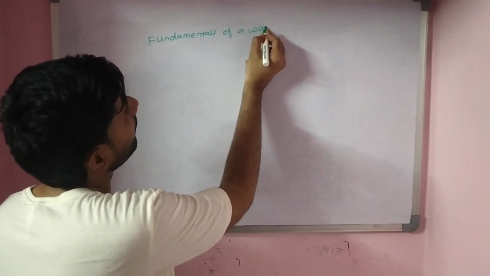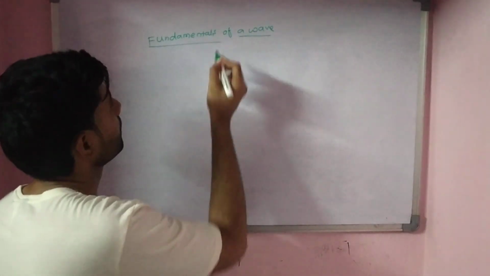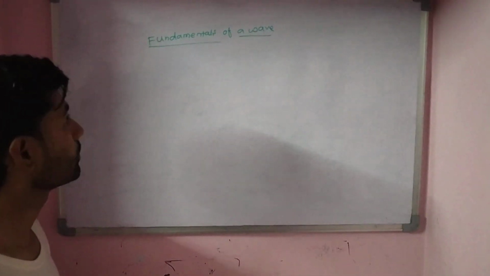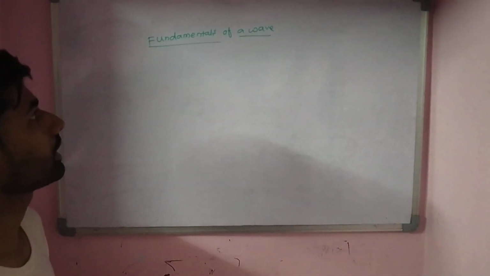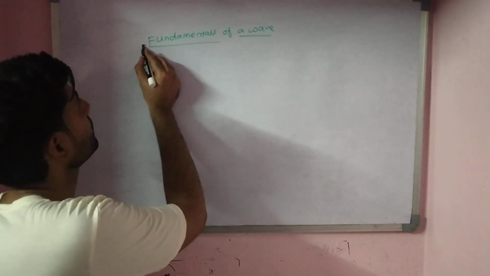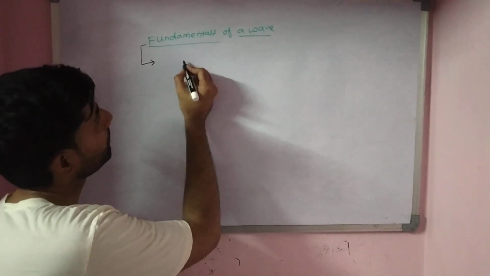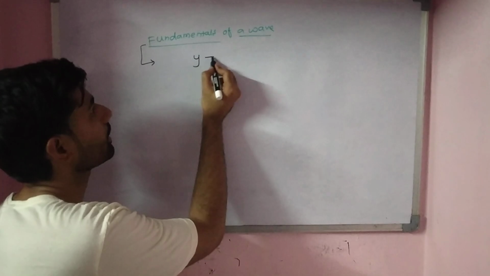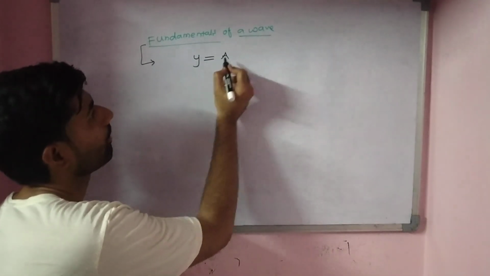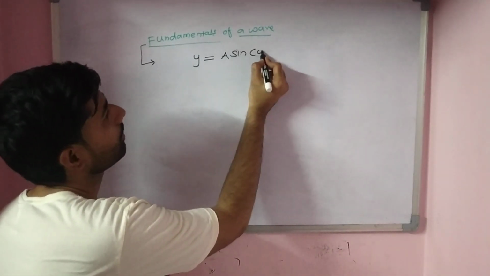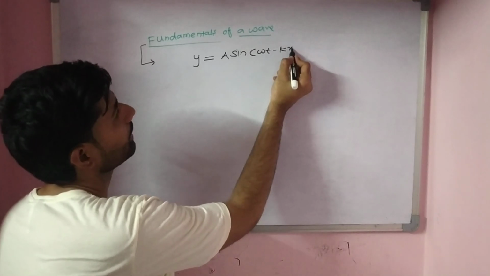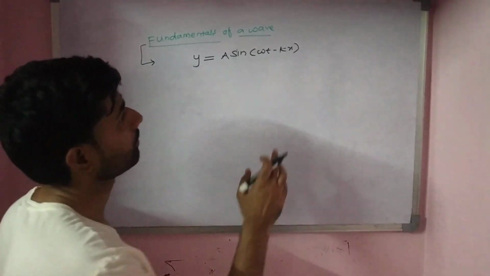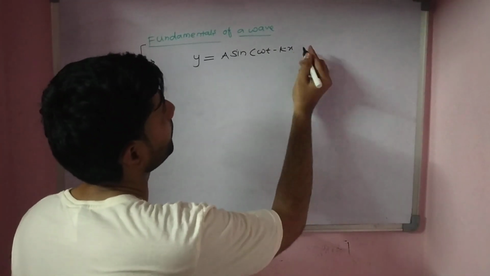A wave can be characterized by a few things. Those things I am going to write first, and in detail we will see each of them. Let's suppose that I first write an equation of a wave: y equals A sine of (omega t minus kx) plus phi.